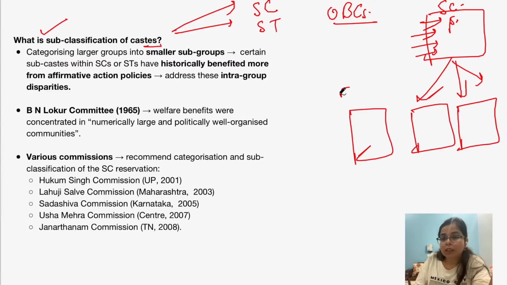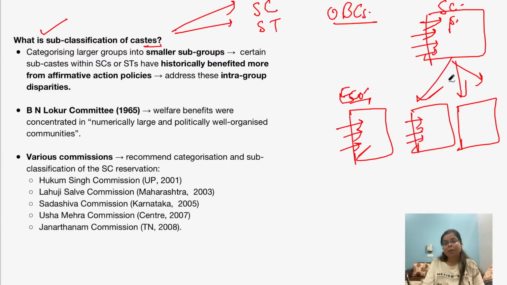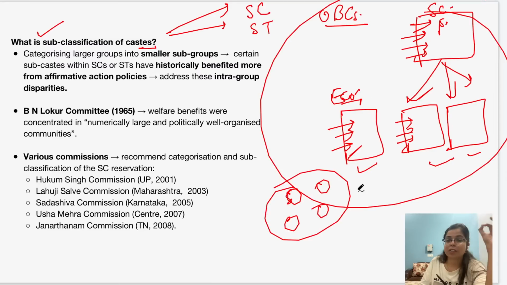For example, if we classify them on economic criteria, this is known as sub-classification. That is, when we categorize any larger group of caste into smaller subgroups. Within one caste, there are various subgroups. Okay, now this is known as sub-classification of caste.